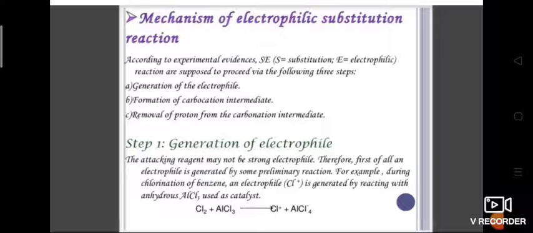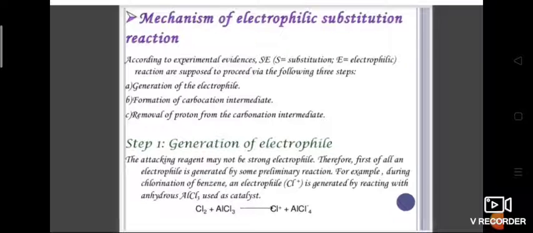when you see this chemical reaction of benzene, benzene reacts with chlorine in the presence of anhydrous aluminum chloride in halogenation. Take this example of a halogenation reaction. In this reaction, first chlorine will undergo electrophile formation. The attacking reagent may not be a strong electrophile. Therefore, first an electrophile is generated by some preliminary reaction.